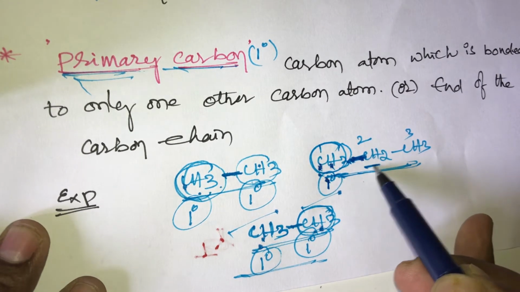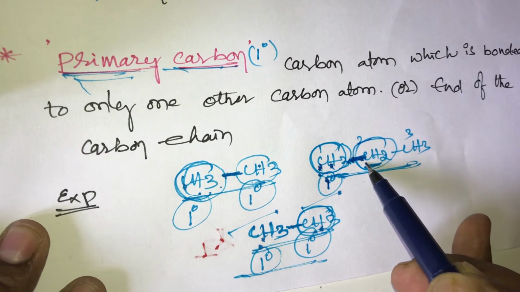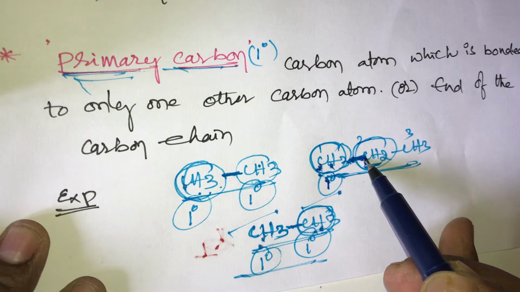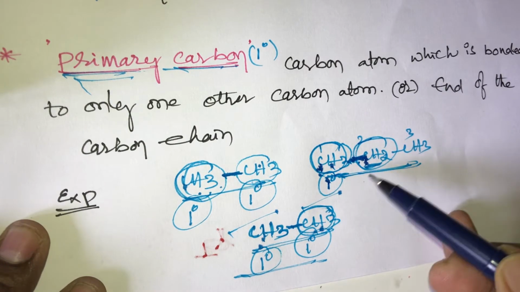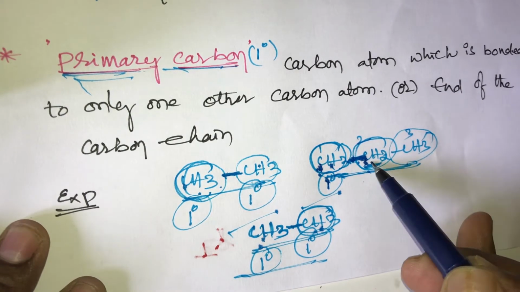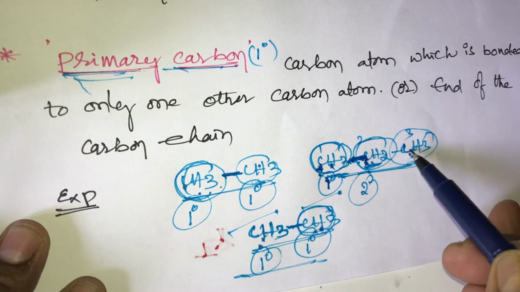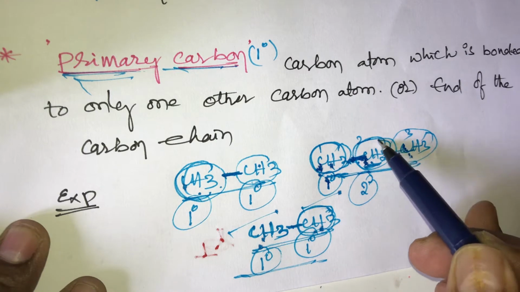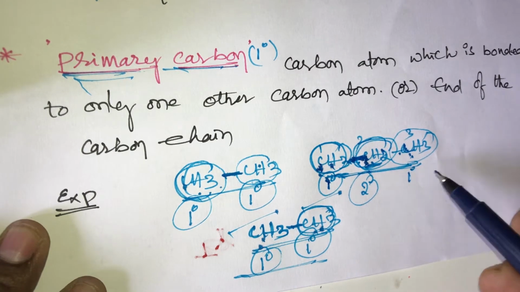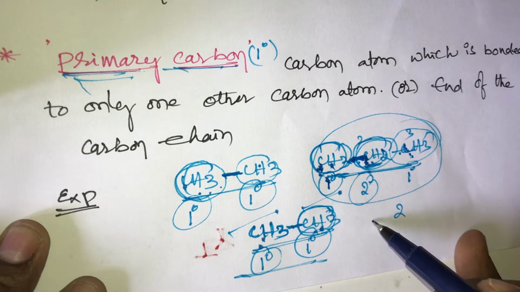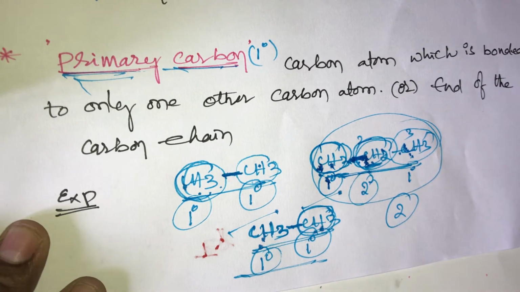And what about this one? This is the secondary carbon. This carbon is bonded with the left side carbon as well as the right side carbon. This is called secondary carbon. What about this third carbon? This third carbon is attached with only one left side carbon, so it is also primary. In this propane molecule, only two primary carbons are there.